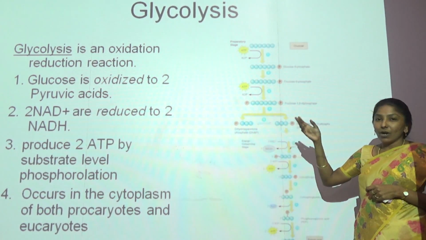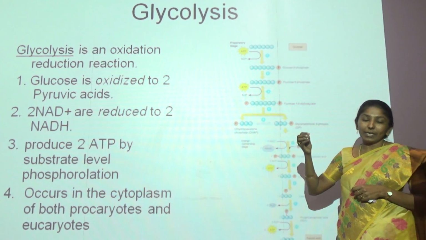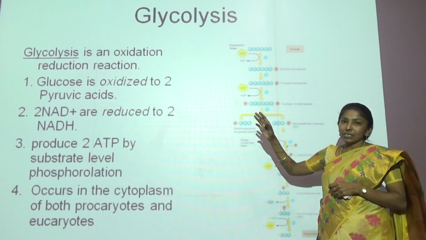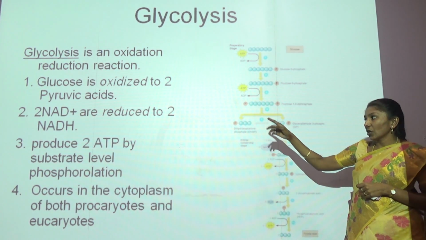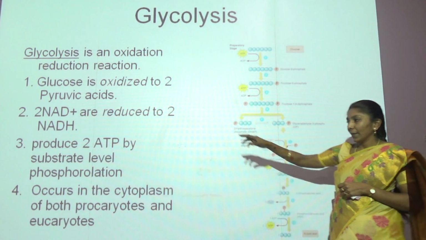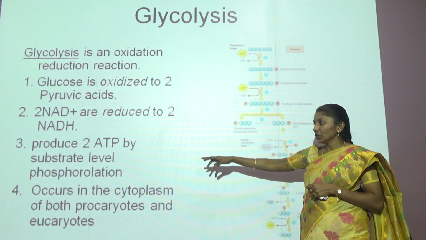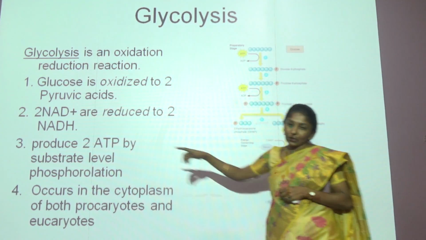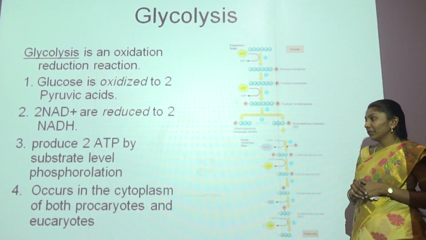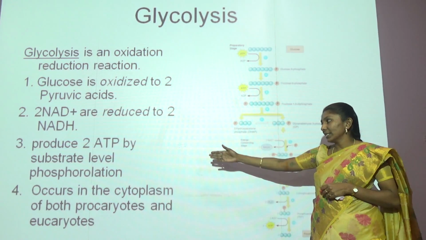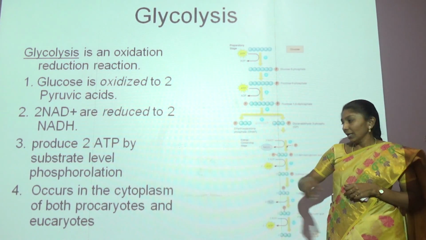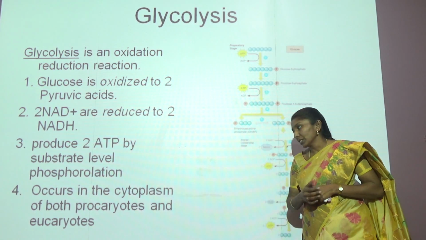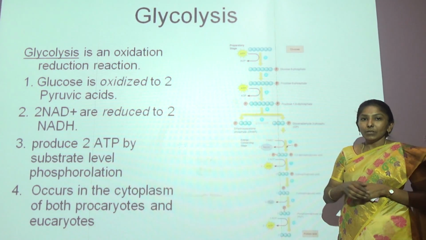The same way, the organisms do have some nutrients to perform their life activities, and that first process is glycolysis, where glucose is oxidized to 2 pyruvic acid and then 2 NAD is reduced to NADH, and you produce 2 ATP molecules. This ATP is the energy molecule which is called adenosine triphosphate, and this process occurs by substrate level phosphorylation. When you see this, the area where this process occurs is in the cytoplasm of both the prokaryotes and the eukaryotes.